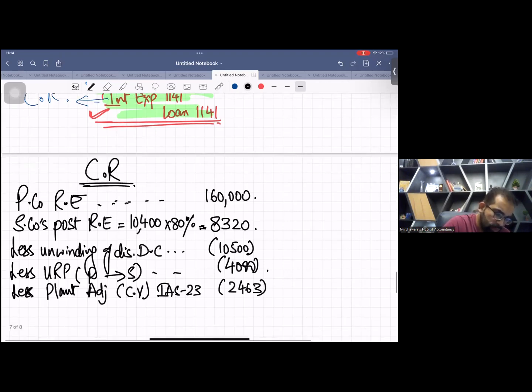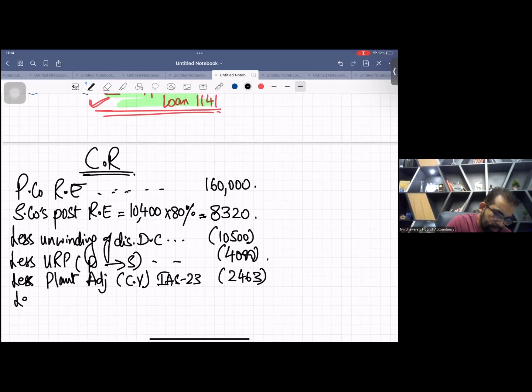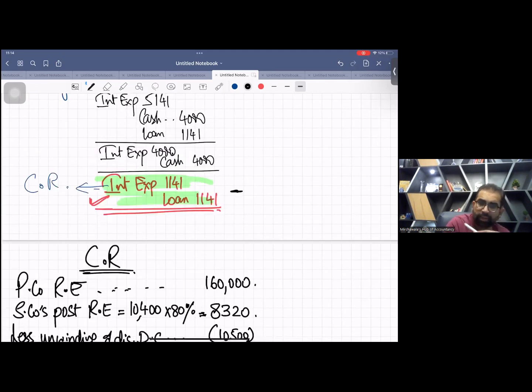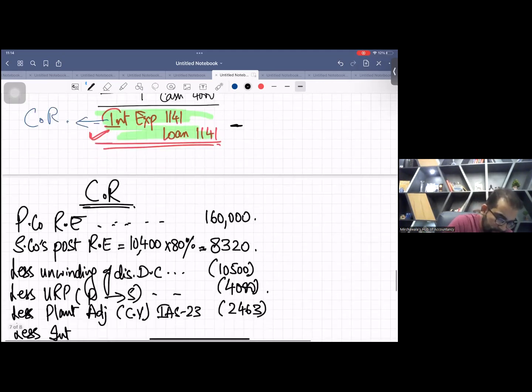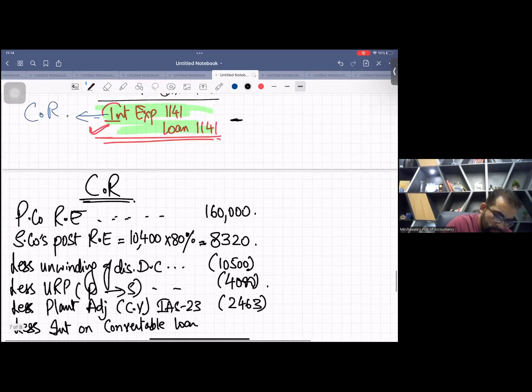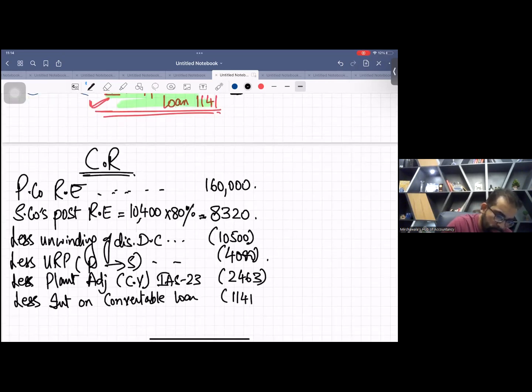Then my respected students, less there is interest on convertible loan note. See this one, 1,141. Just read it. Okay.